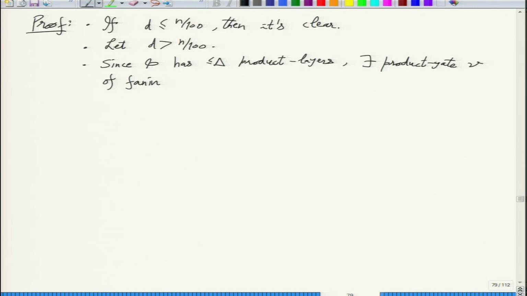So the product gate should have fan in at least, we have to see. I want to say this, but is it fan in or degree? I think this has to be degree.